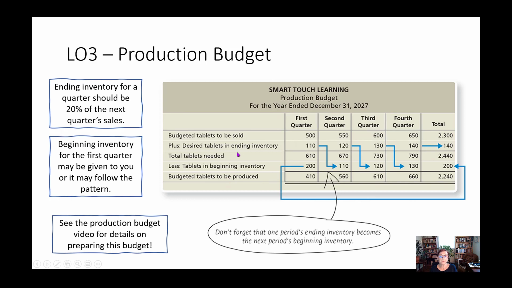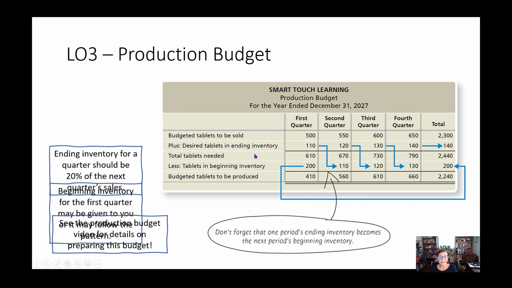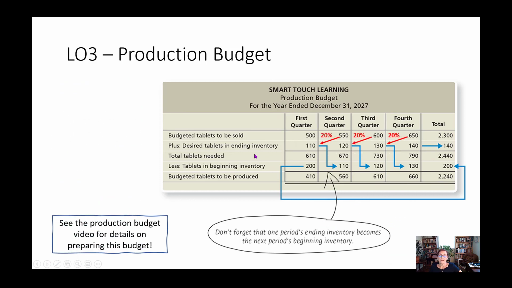Now, let's see where these numbers come from. Remember, we said this comes from the sales budget. Then we're going to add in the 20% of the following quarter's sales. So 20% of the 550 gives us the 110, and here and here. So we take 20% of the next quarter's sales, and that gives us our desired ending inventory. Now in the fourth quarter, you're going to have to go to the first quarter of the next year in order to get this number. It's not showing on the screen here, but of course, 20% of the next quarter is going to be the number that goes here.